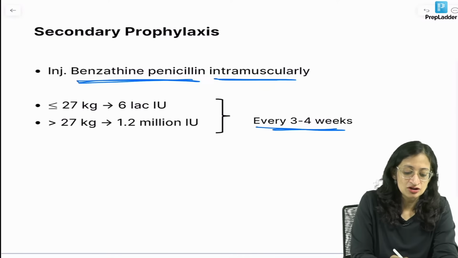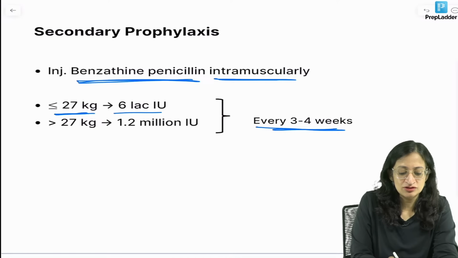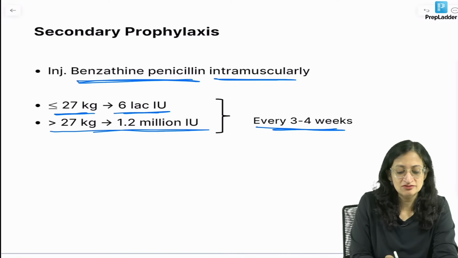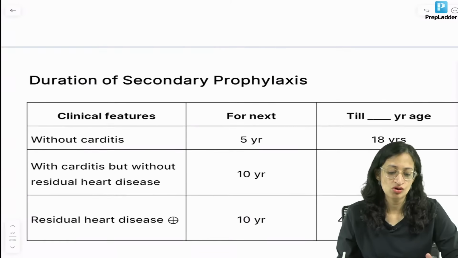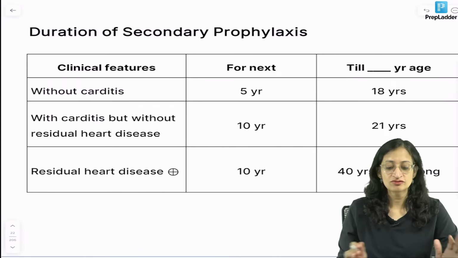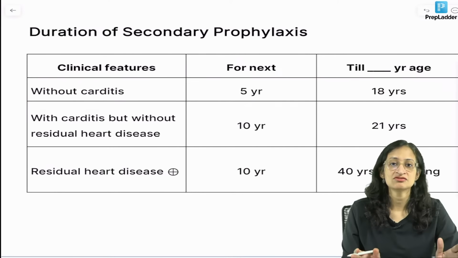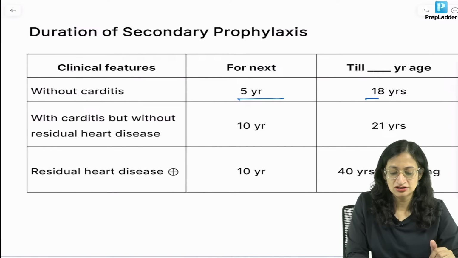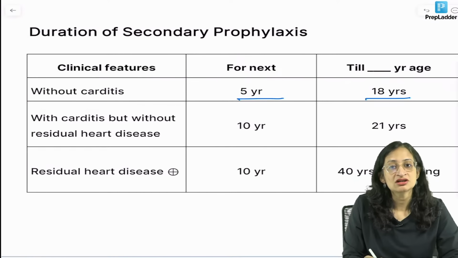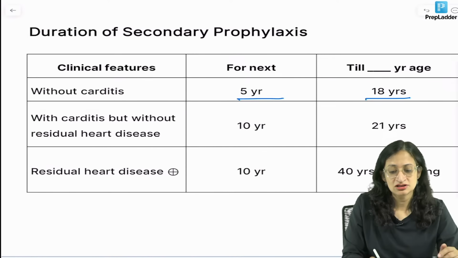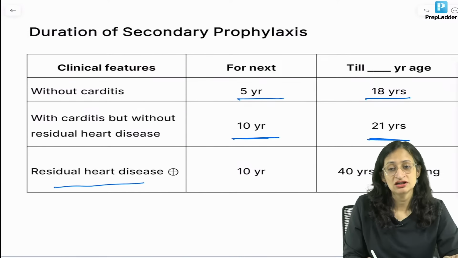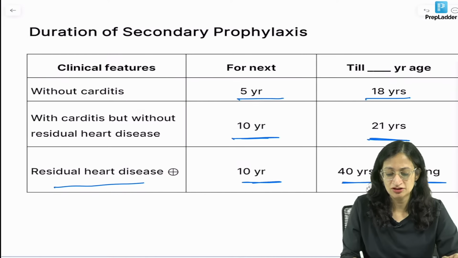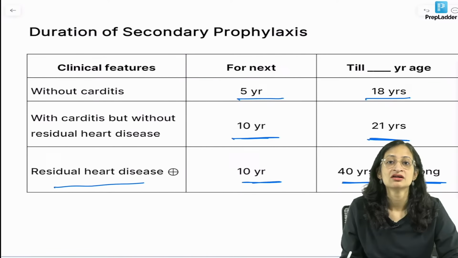Okay. So, less than or equal to 27 kgs, the dose will be 6 lakh international units, more than 27 kgs, 1.2 million units. Now, the question is that for how long do you give this prophylaxis? Now, if there has been no carditis, we can safely give it for the next 5 years or till 18 years of age. If with carditis but without residual heart disease, for the next 10 years or till 21 years of age. And if residual heart disease is present, you need to give it for at least 10 years and till 40 years or lifelong. Okay, right?